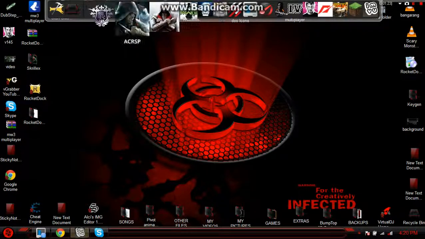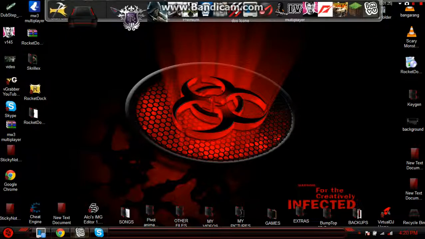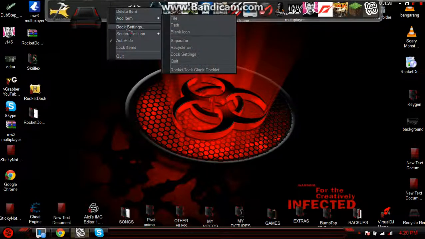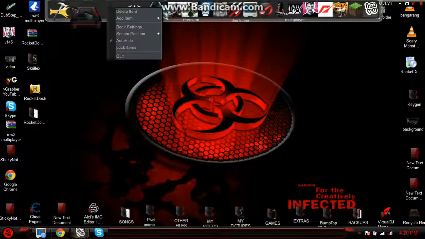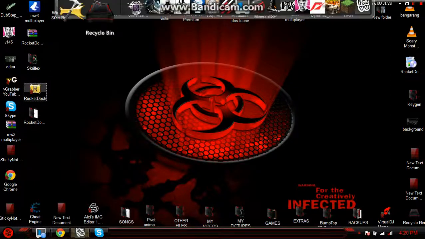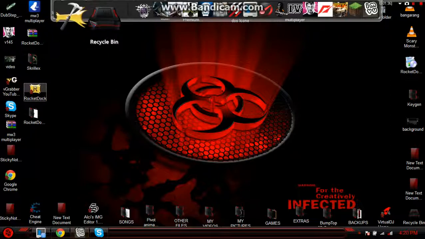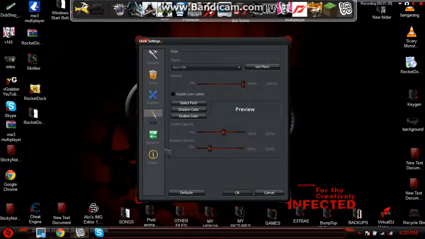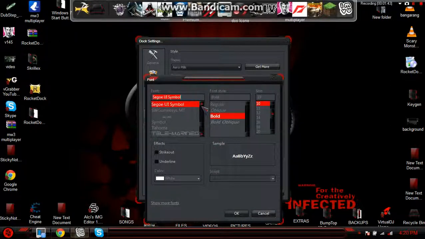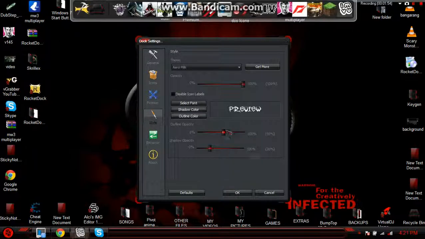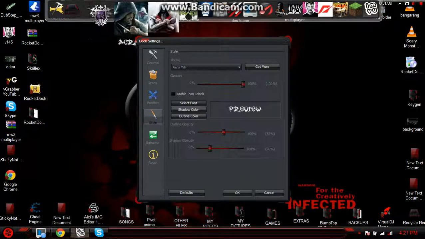folders and stuff. You can get rid of those, or yeah, I'm just gonna show you some features which you can change around. So to change the font, as you can see it's white. I'm gonna click this, and then style, and then select font. You can select any font you want. I'm just gonna go with a font I downloaded. Okay, this is a preview of what you're gonna see, like this.